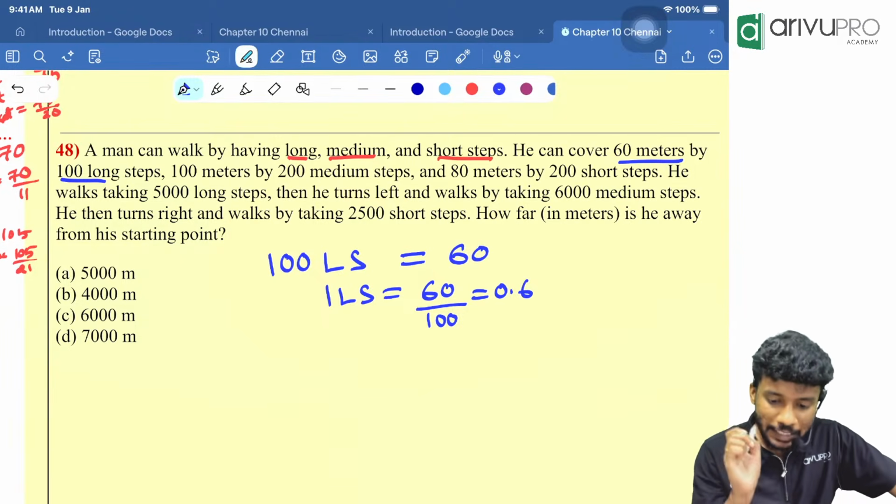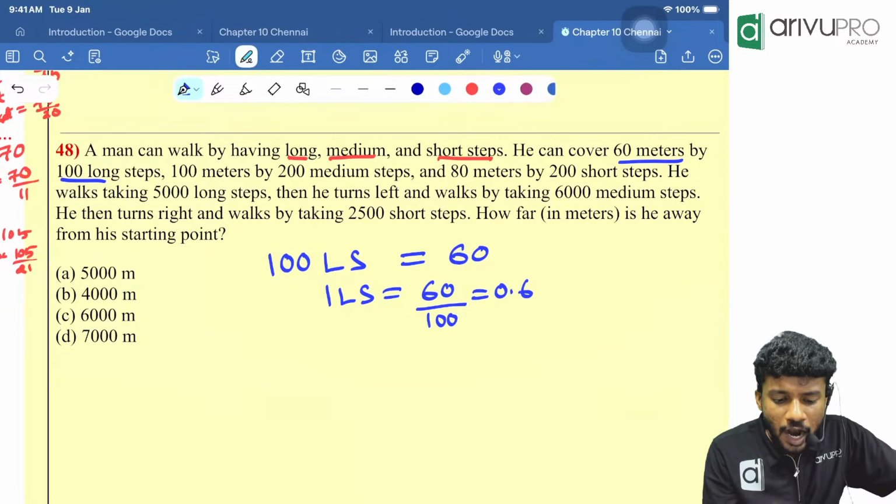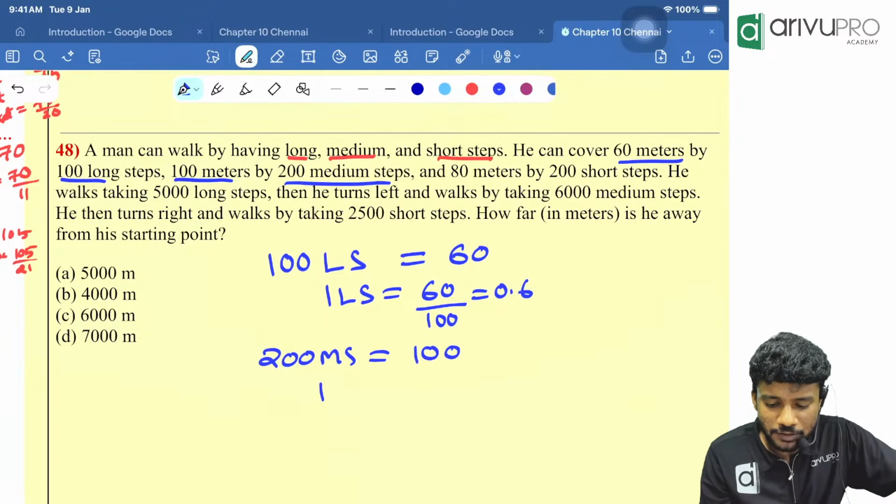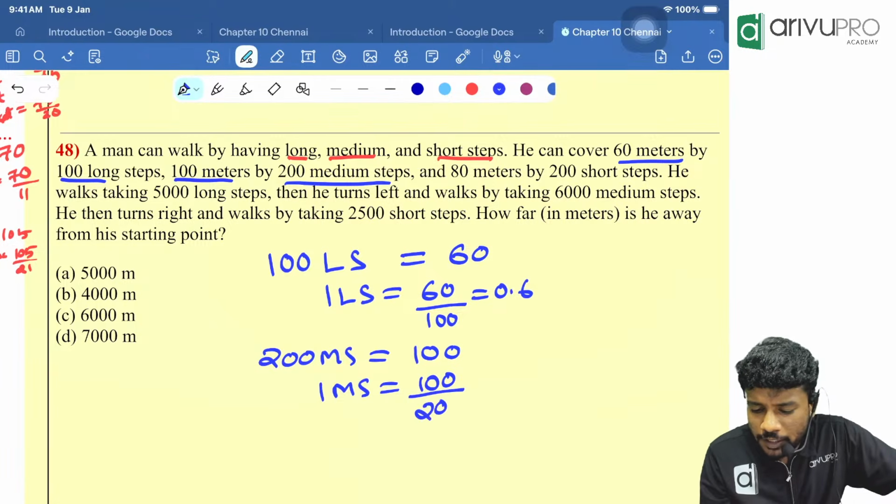0.6 meter he will cover in one long step. Then they are telling 100 meter by 200 medium step. So 200 medium step is equal to 100 meter. Can you tell me one medium step is nothing but 100 divided by 200?